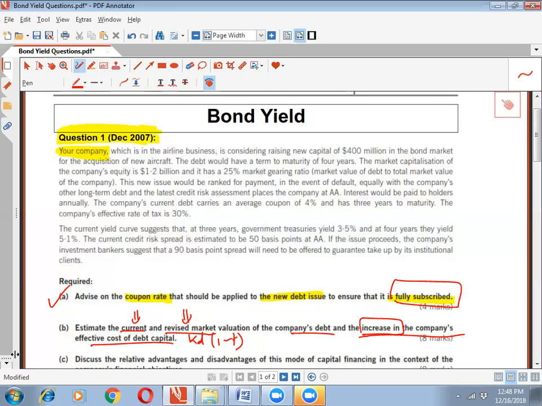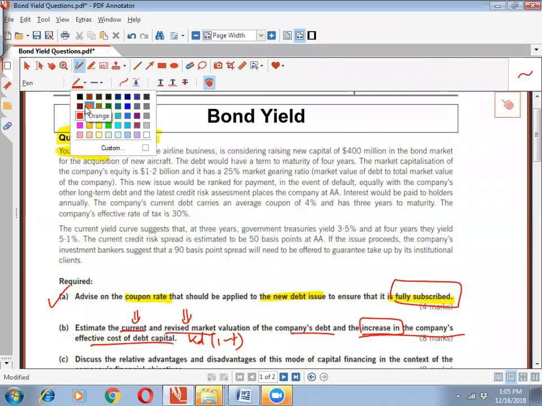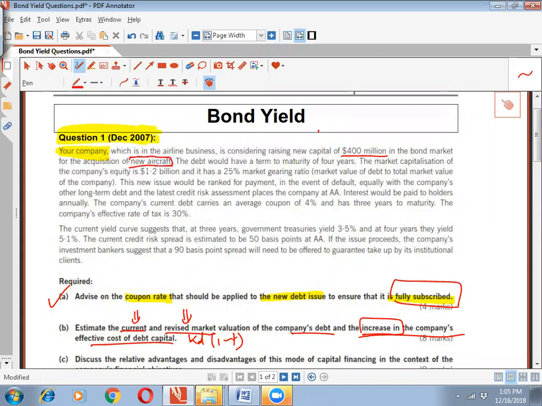So let's attempt this question and we shall discuss in 5 minutes' time. Okay, let's start discussing this question. It says your company, which is in the airline business, is considering raising new capital of $400 million. It's planning to raise $400 million in the bond market for the acquisition of new aircraft. The debt would have a term to maturity of 4 years. So we want to raise a 400 million, 4-year loan.